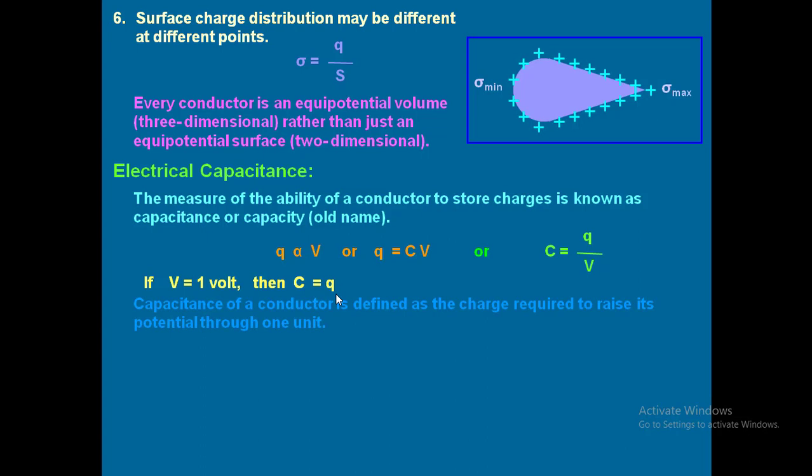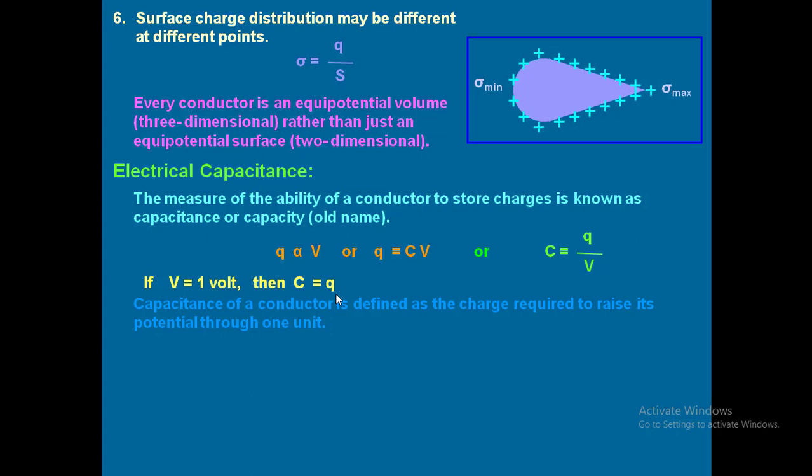So we can define it as: capacitance of a conductor is defined as the charge required to raise its potential through 1 unit. I repeat again, capacitance of a conductor is defined as the charge required to raise its potential through 1 unit.